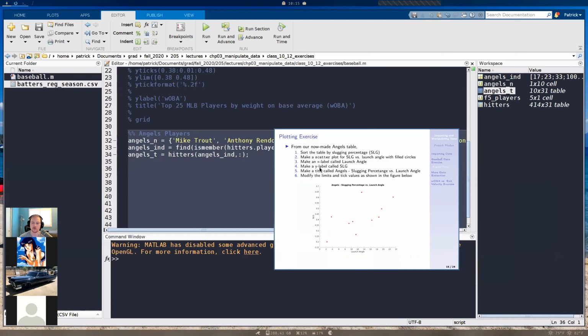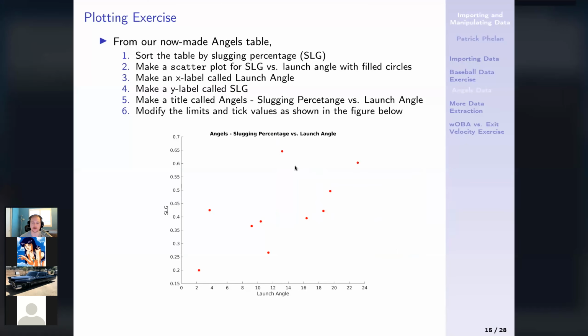Okay, so now we're going to make this plot here. We want to make a scatter plot. I was going to have you do this part on your own, but I think I'll actually just go over it myself with you because I want to hopefully finish by 10:50 so you can do your quiz.